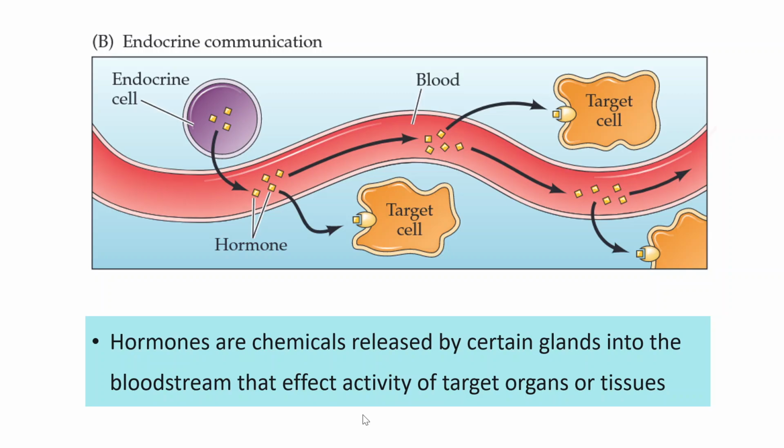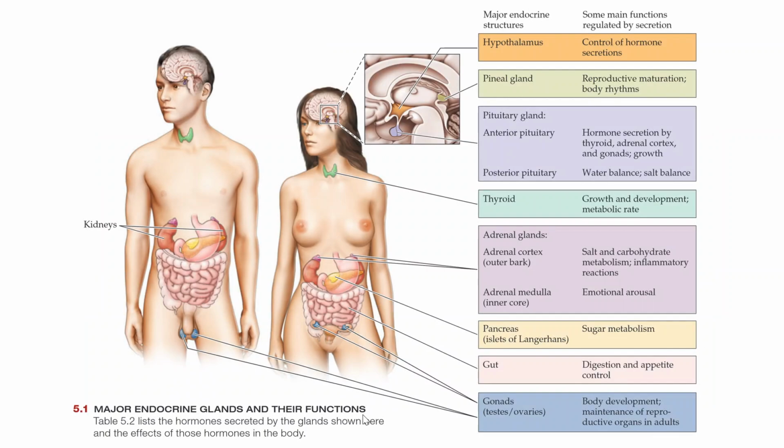Now, based on the research of all the scientists, these are the main glands that we have, and these are their features. Hypothalamus controls hormone secretions, pineal gland, body rhythms, pituitary gland, posterior pituitary, anterior pituitary, thyroid, adrenal glands, pancreas, gut, gonads. These are all the major endocrine structures in the human body.